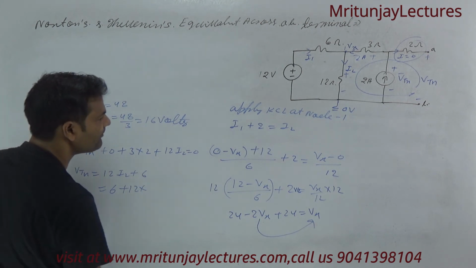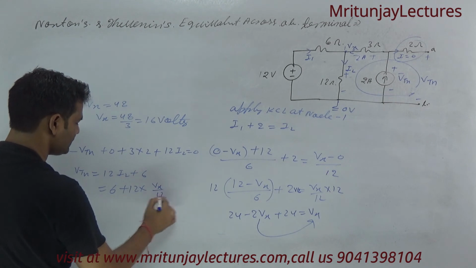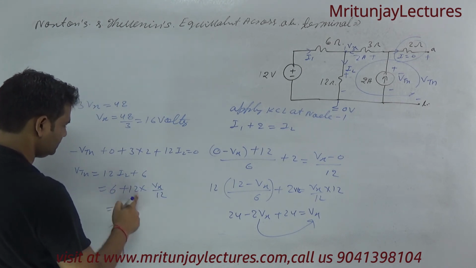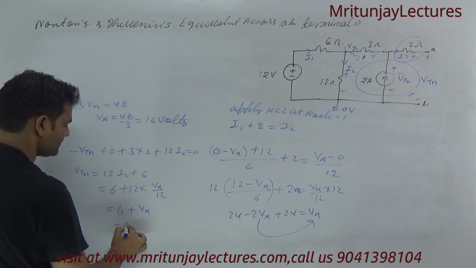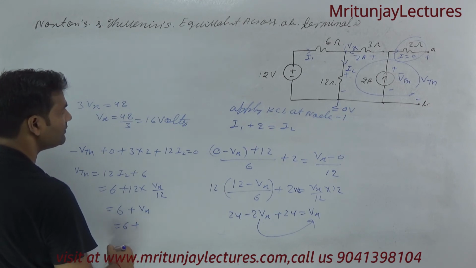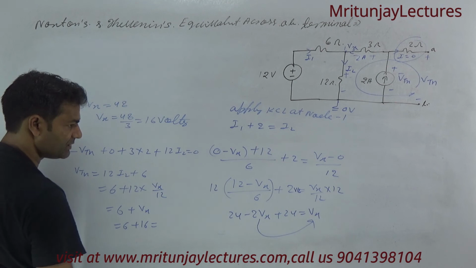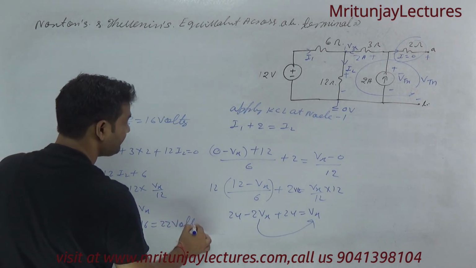I2 is Vx by 12. So 6 plus 12 into Vx by 12, so finally Vx. And what about Vx? That is 16. So 16 plus 6, that is 22 volt.